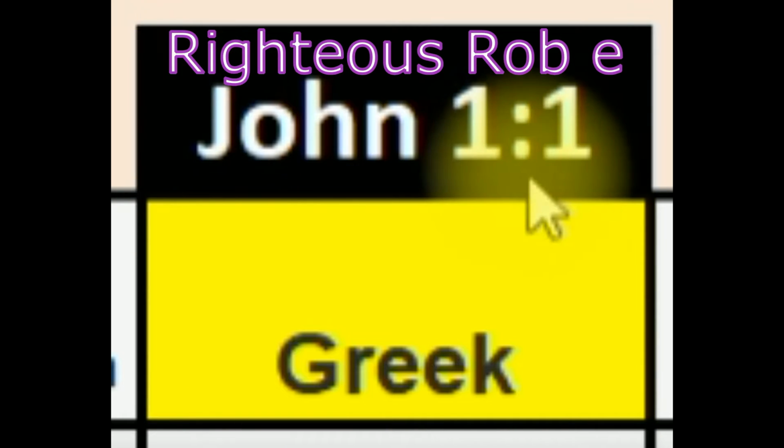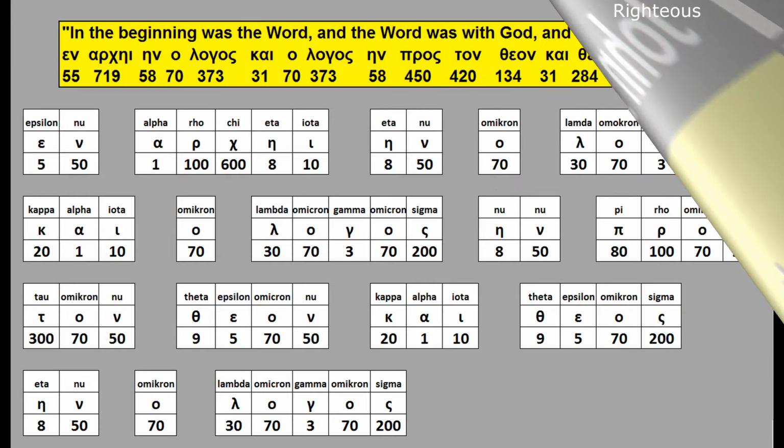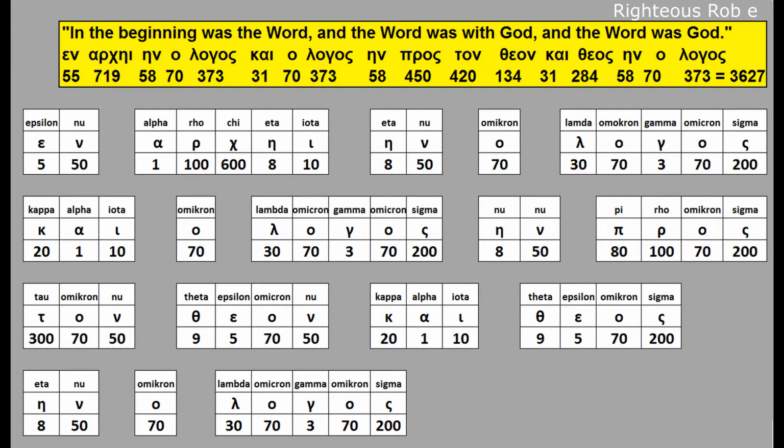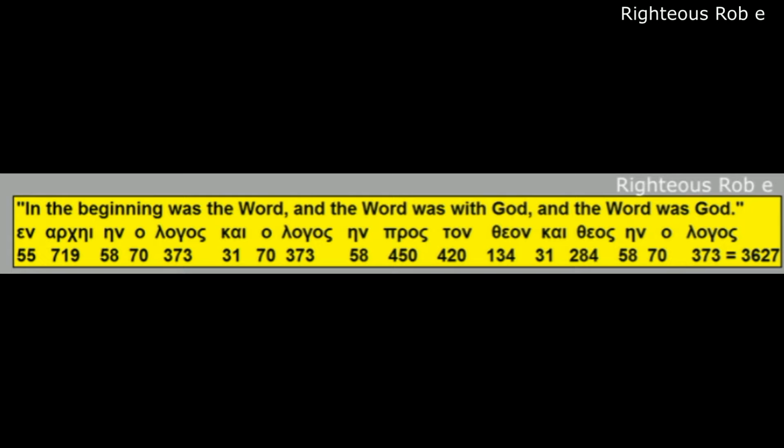John 1:1 in Greek. In the beginning was the Word, and the Word was with God, and the Word was God. John 1 verse 1, having a sum total Greek letter value of 3,627.